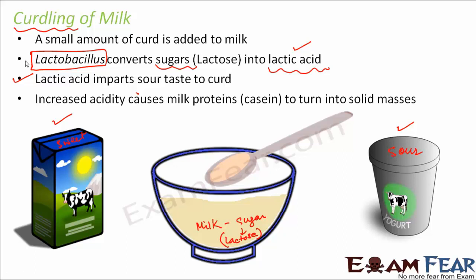So as I said, the increased acidity causes the milk proteins to turn into solid masses. So that is why your milk is liquid, but curd is not liquid. Curd is like solid masses. So this conversion happens due to the coagulation of the milk proteins. Which milk protein is present? The milk protein is casein.